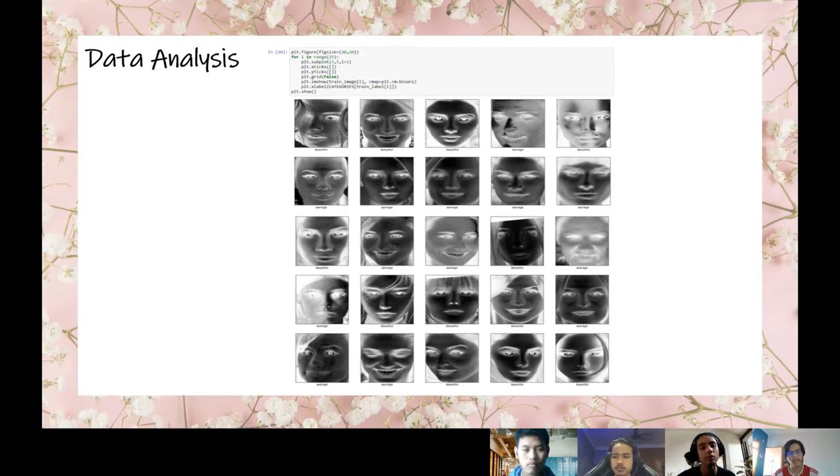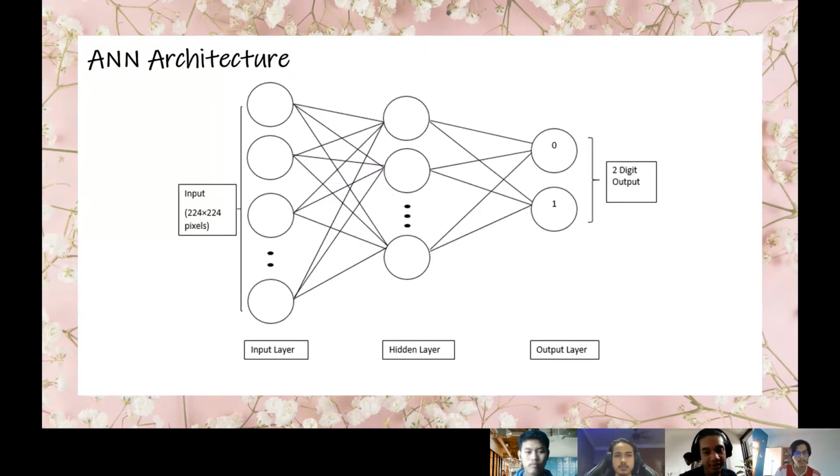And for the test data, we have 150 images for both beautiful and average. We changed the format to grayscale to ease the process.